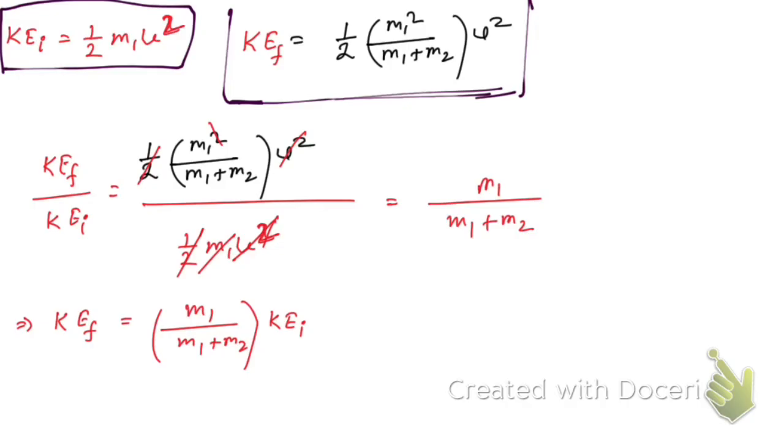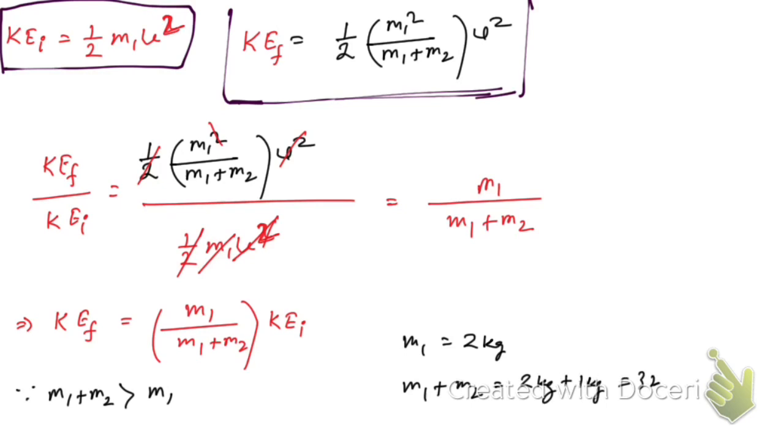Now you can see that definitely m1 plus m2 is greater than m1, right? Since m1 plus m2 must be greater than m1. Because you see, this is m1, if you add something to m1, then that sum must be greater, right? Suppose m1 is 2 kg, and you add some mass, suppose 1 kg, then that's going to be definitely greater, right? So hope you have understood this.